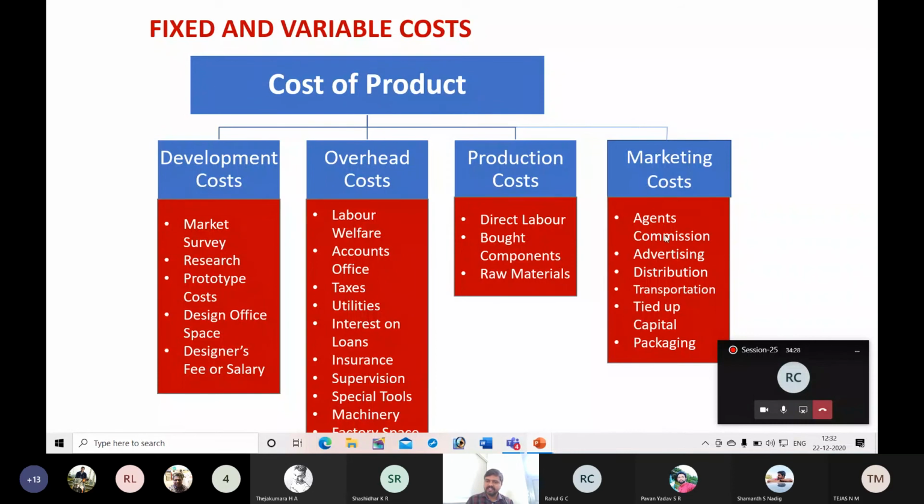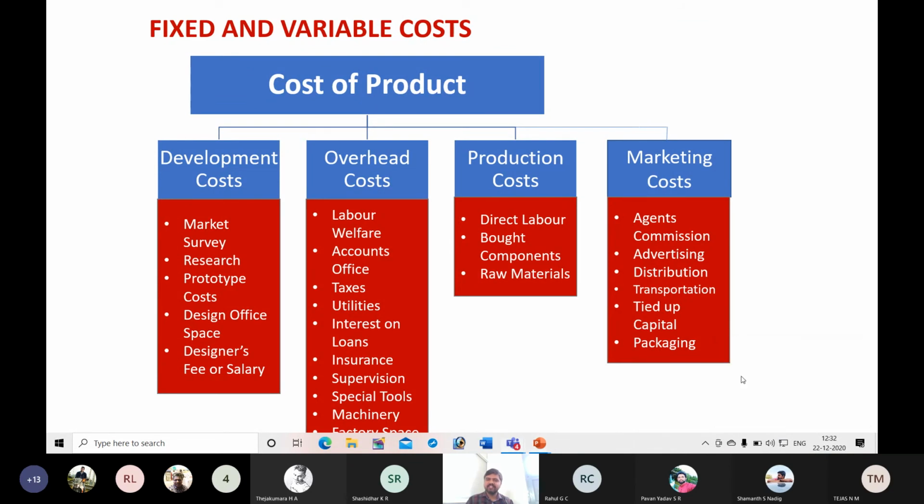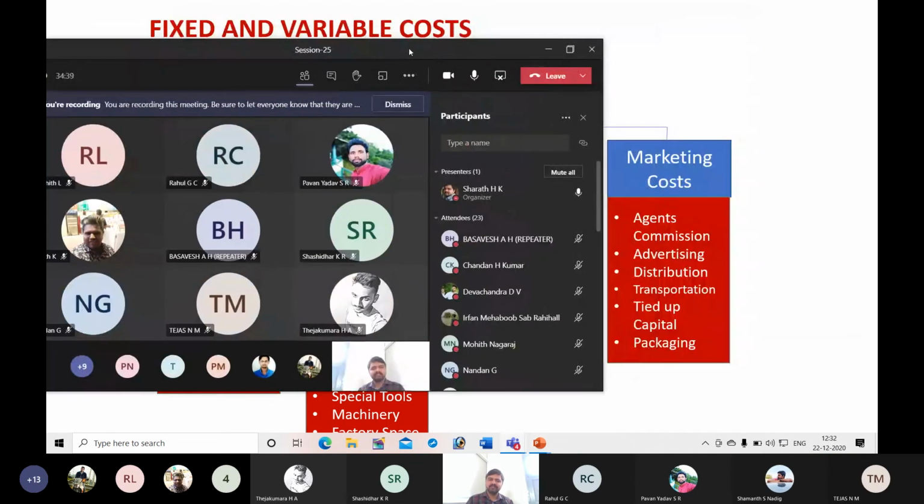Next, marketing costs: agents commission, advertising, distribution, transportation, tied up capital, packaging. If you consider agents commission, is it a variable cost or a fixed cost?